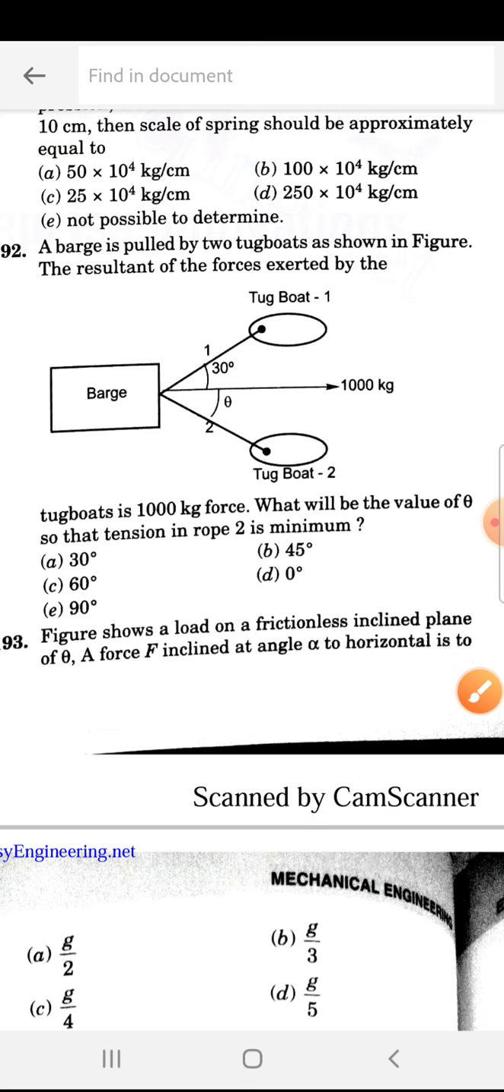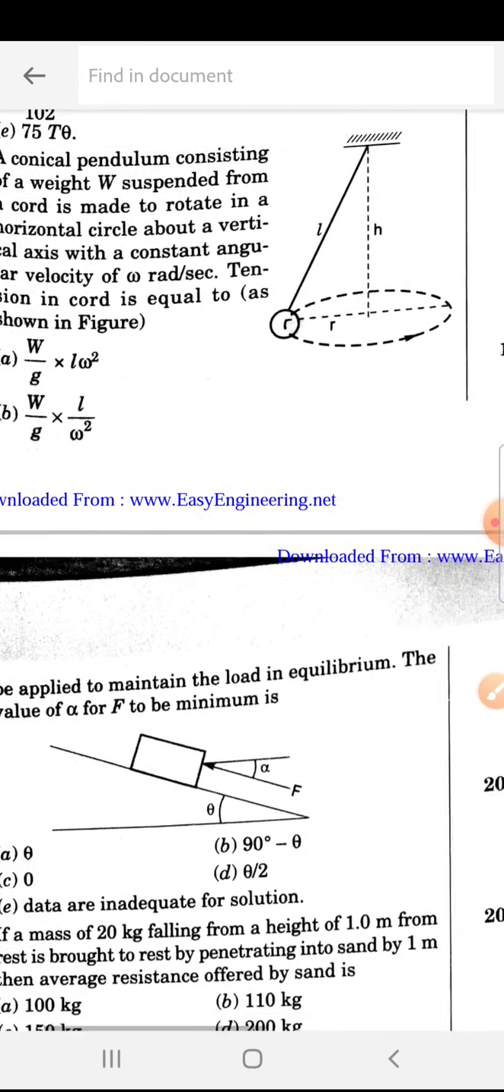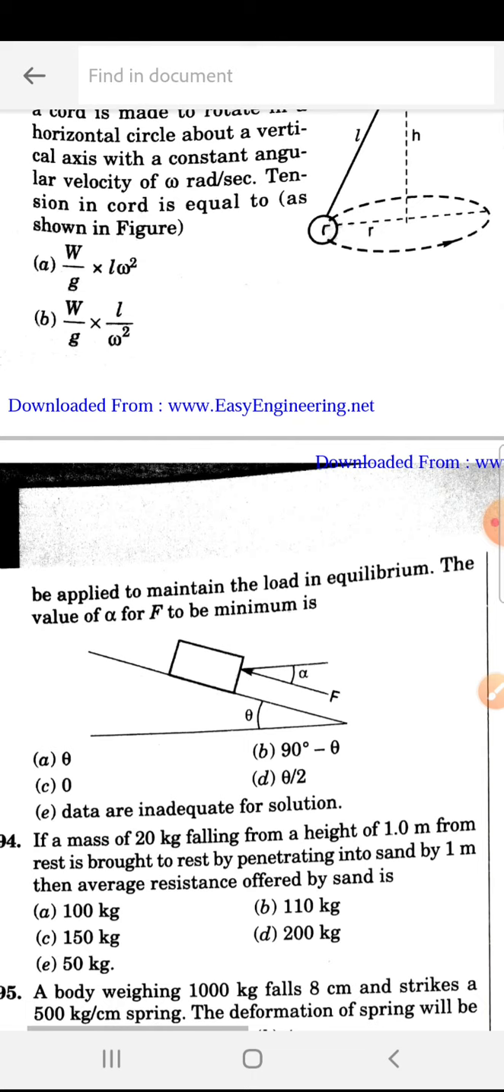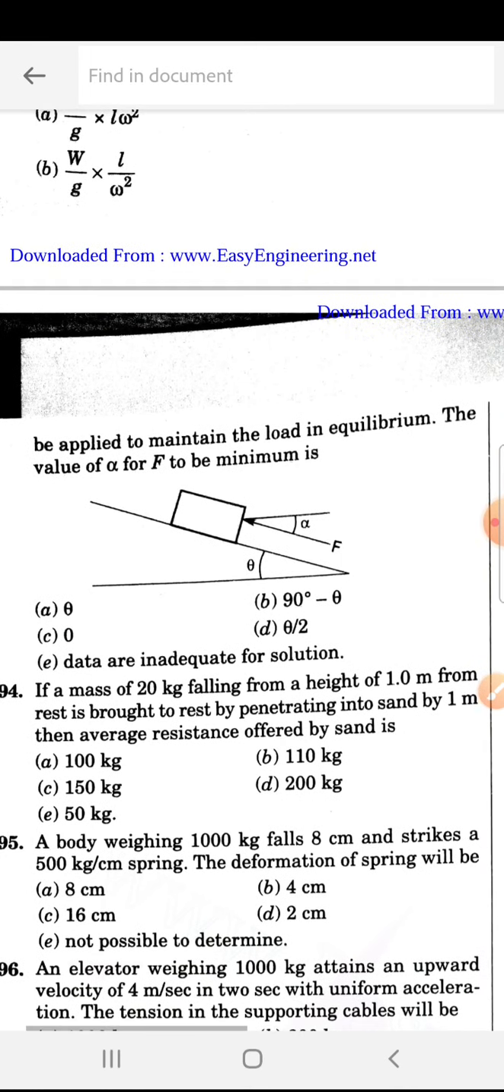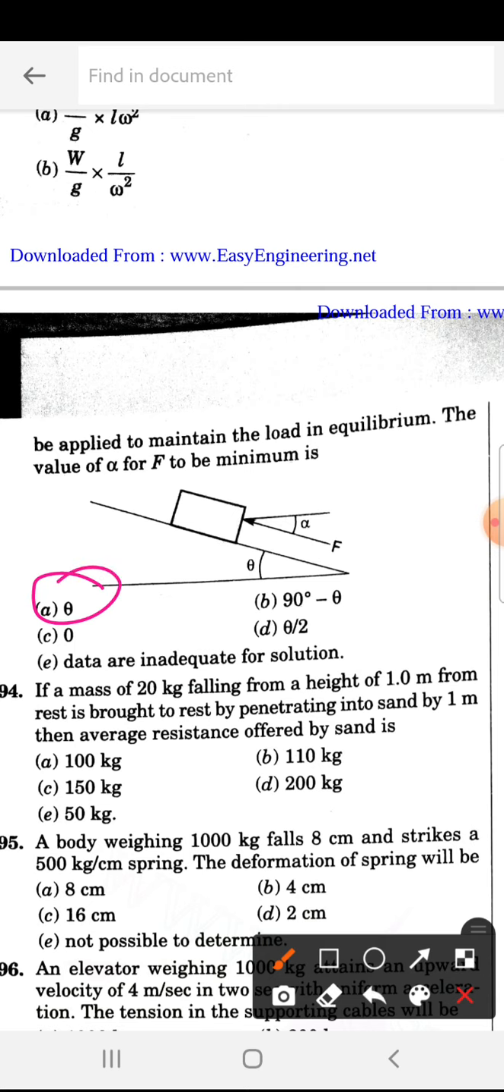Okay, next, 193. The figure shows a load on a frictionless inclined plane of angle theta. A force F inclined at an angle alpha to the horizontal is to be applied to maintain the load in equilibrium. The value of alpha for F to be minimum is, so 193, that is theta. So alpha should be theta, then only it will be minimum.